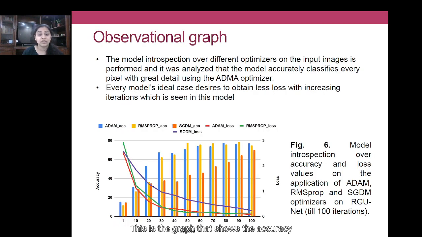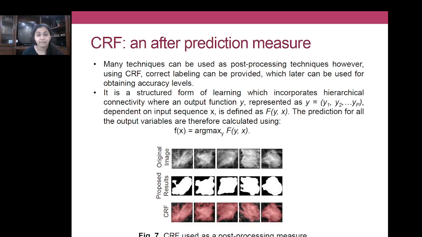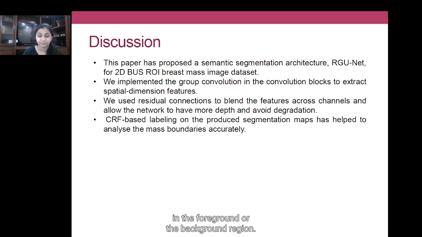This is the graph that shows the accuracy versus loss comparison on different optimizer and epoch combinations. And from this also we can see that the ADAM optimizer incurs very little loss as compared to the other optimizers. CRF is used as an after-prediction measure, as a post-processing technique, wherein it classifies every pixel either in the foreground or the background region.